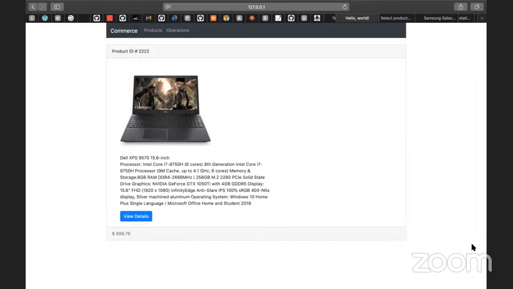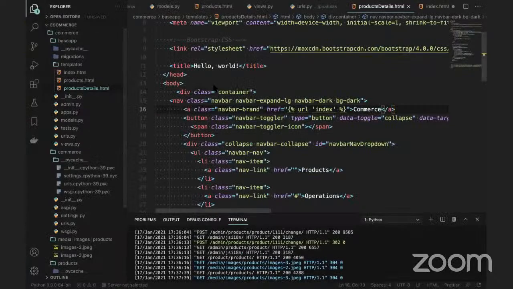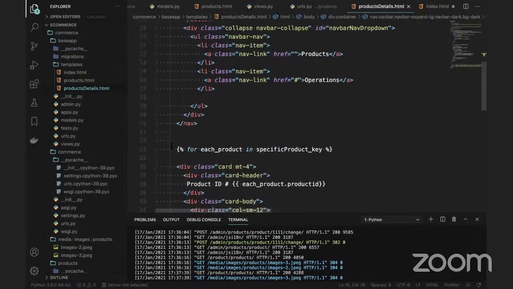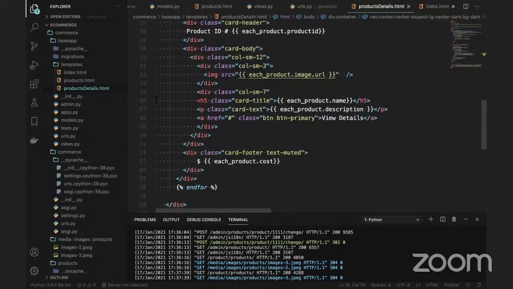Okay, so the last question is: in line number 43 of product details.html, why is this not working? Line number 43 of the product details. Go to this. What is happening here?